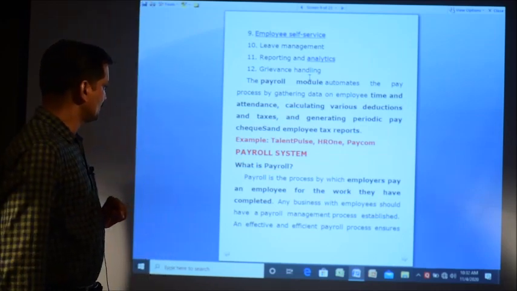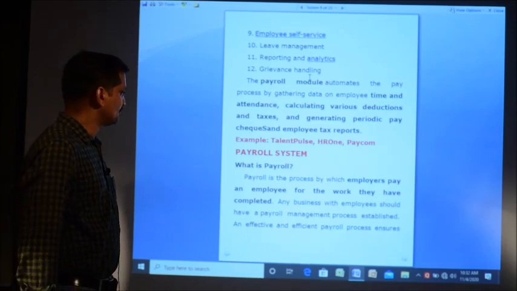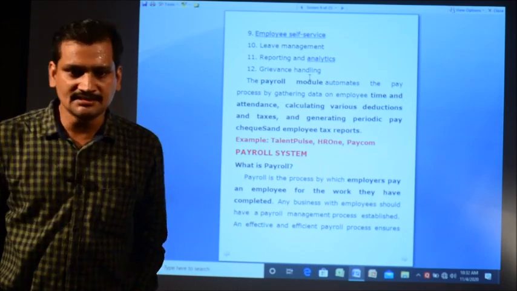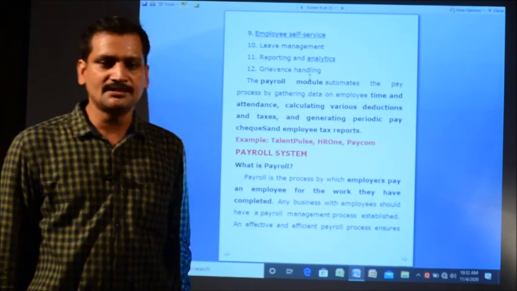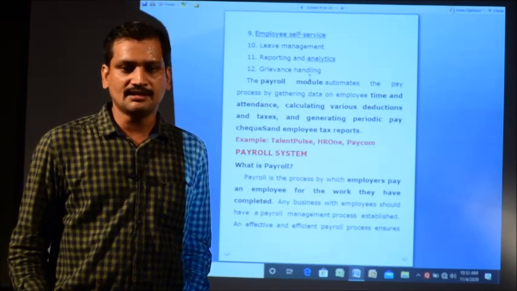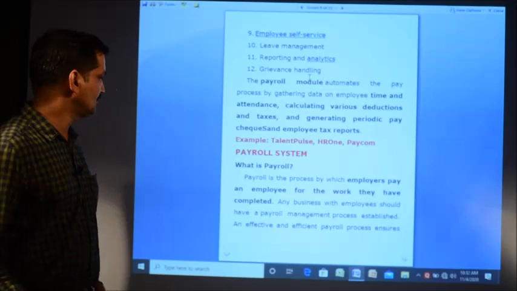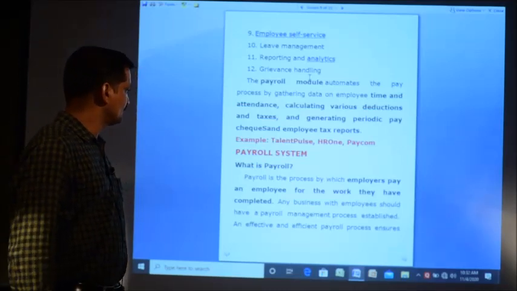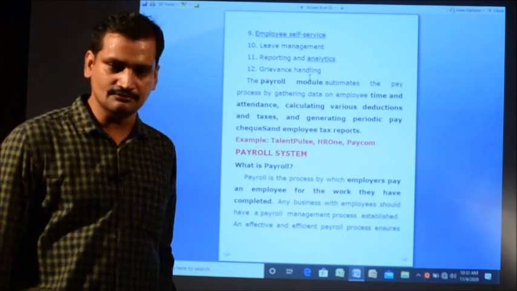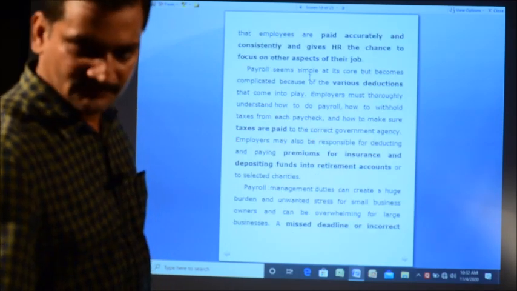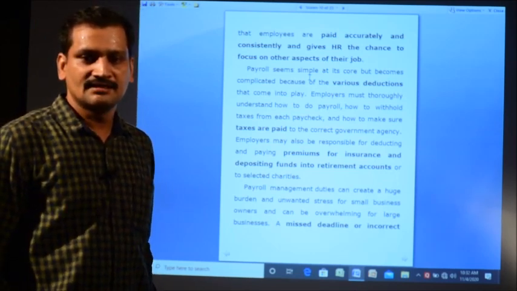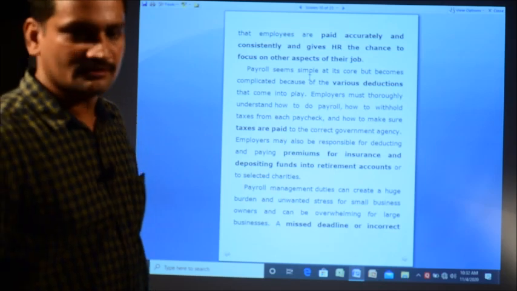Payroll system, what is payroll? Payroll is the process by which employers pay an employee for the work they have completed. That is simply payroll. Any business with employees should have a payroll management process established. An effective and efficient payroll process ensures that employees are paid accurately and consistently, and gives HR the chance to focus on other aspects of their job.